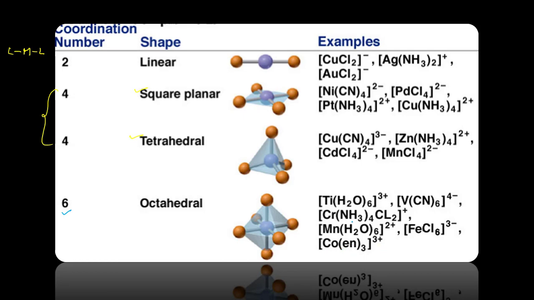So all these are examples of octahedral compounds.